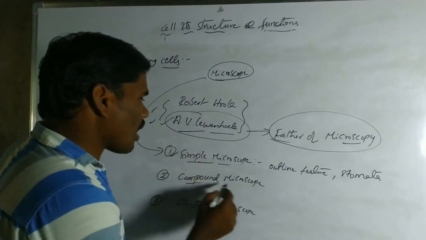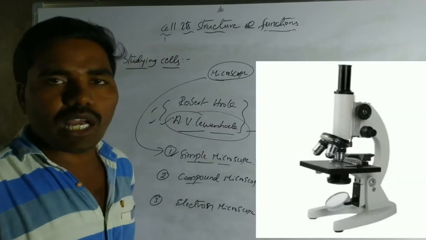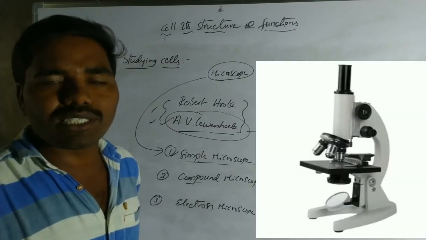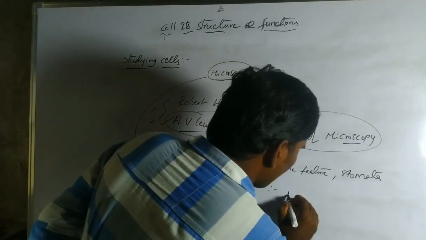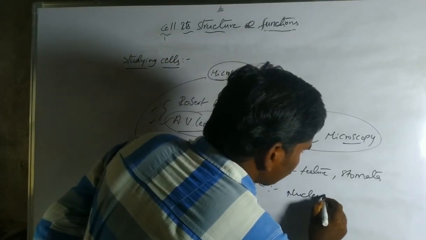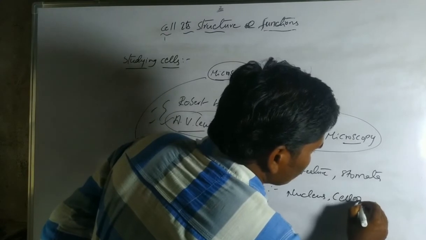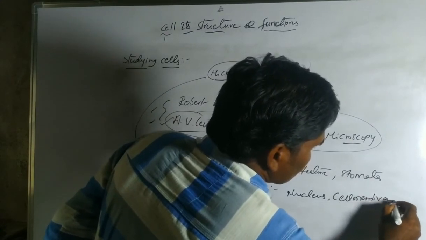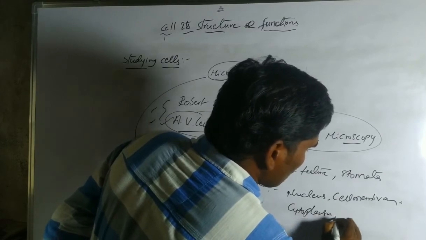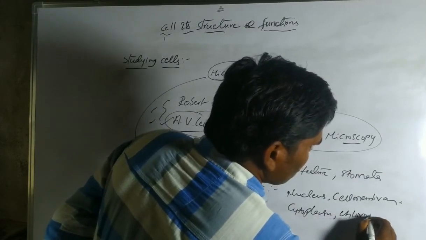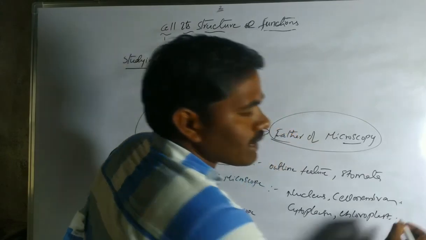Next is the compound microscope. By using the compound microscope we can observe some inner parts of the cell, like the nucleus, cell membrane, cytoplasm, chloroplast and other parts.